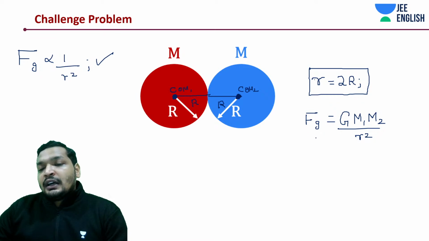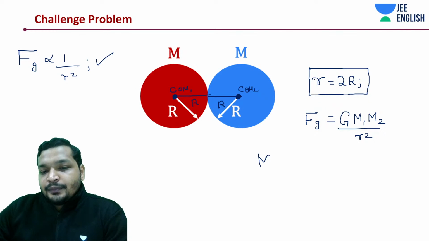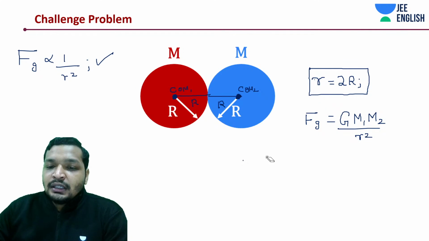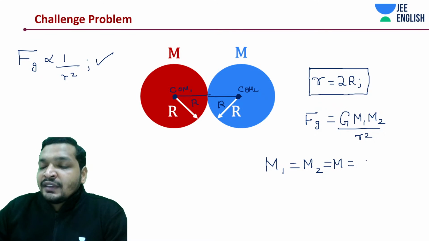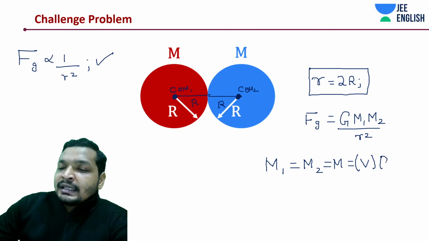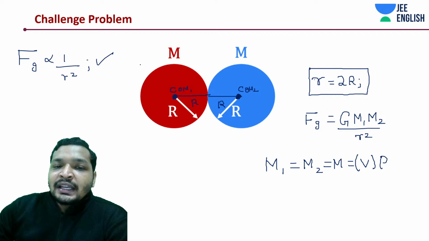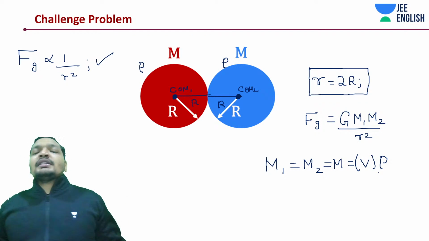Okay, we have this thing, gravitational force. Both of them have the same mass. It's a simple question, students. Focus. Both of them have the same mass and the same radii. M1 is equal to M2 is equal to M, which is equal to how much? Can we say something like volume into density, depending upon the density? In this case, both of them would have the same density because they have the same volume and the same mass. That is only possible when they have the same density, right? Anyway, you can take it as density 1 and density 2. Still, it does not matter.